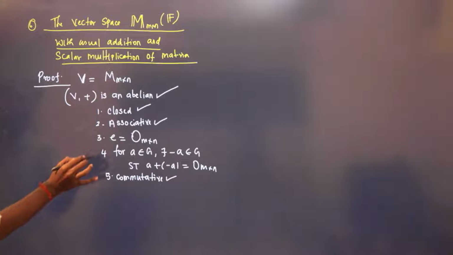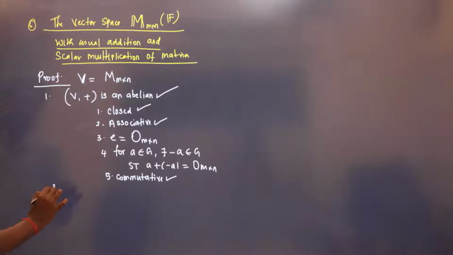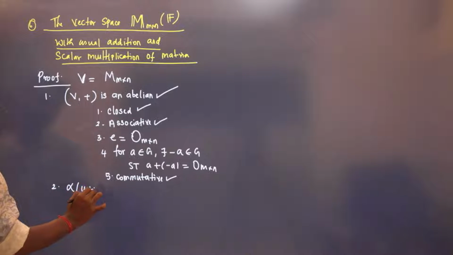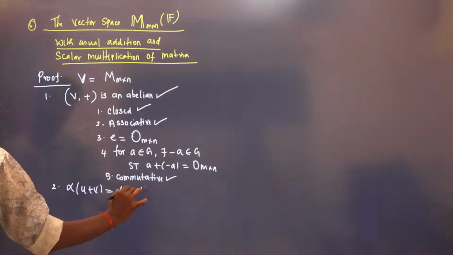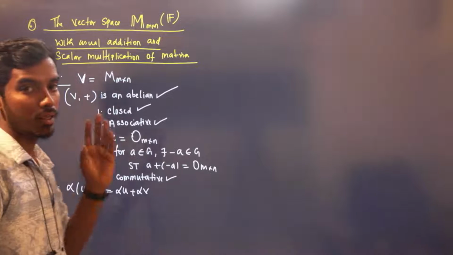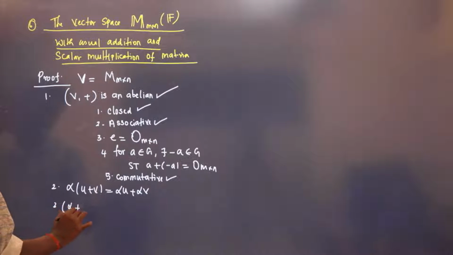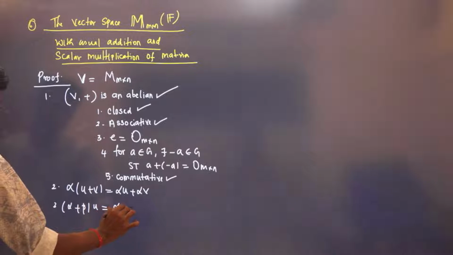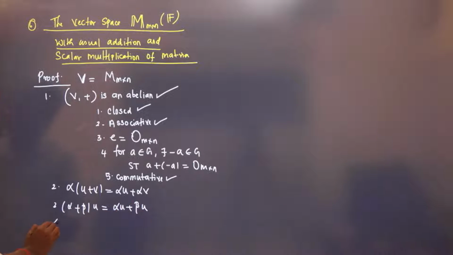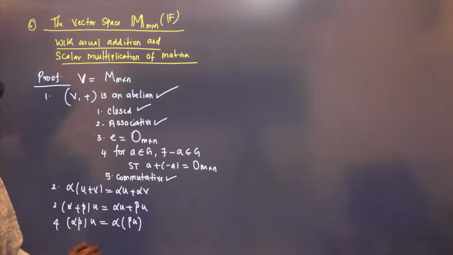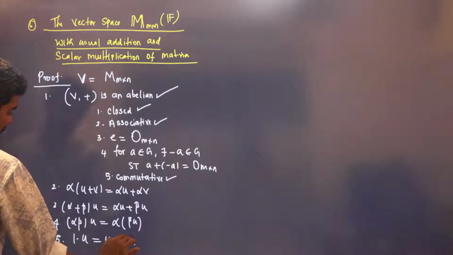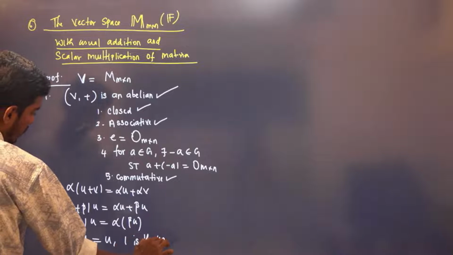So therefore this is an abelian group with respect to addition, and alpha into u plus v is the same as alpha u plus alpha v. Here u and v are m cross n matrices. This is always true. And alpha plus beta u is equal to alpha u plus beta u. Alpha beta u is equal to alpha into beta u. 1 into u is equal to u, where 1 is the unity of F.